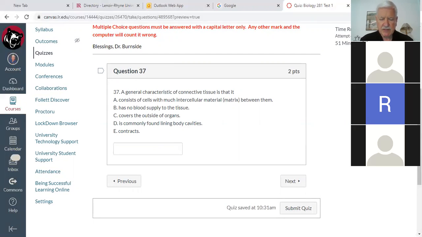There's a little bit of overlap. Intercellular means between the cells. Extracellular means outside of the cells. So the matrix is both extracellular and intercellular. So I'm sorry for that. I think I'm going to go back and change this one to extracellular material. But it does repeat the word matrix. Anytime you see that word matrix, go for the connective tissue.